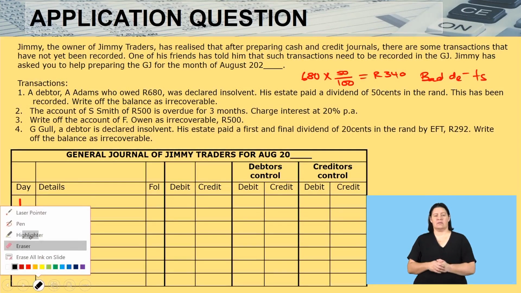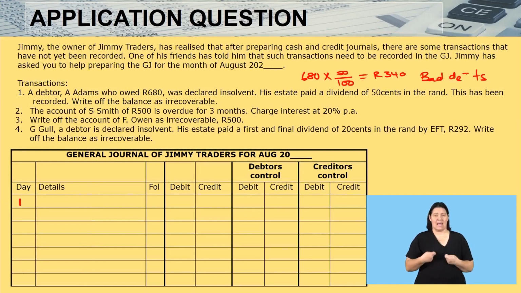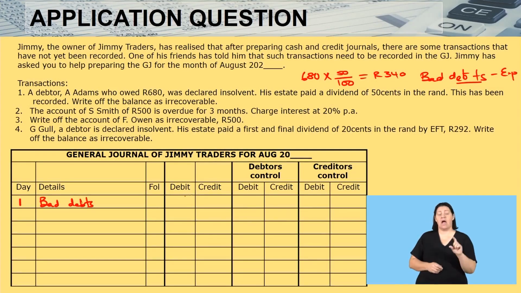Bad debts is an expense. So here it is bad debts. And bad debts is an expense. That means it increases on the debit side. I will come here, then I will now say bad debts. On the debit side, I'm going to have my bad debt, which is 340.